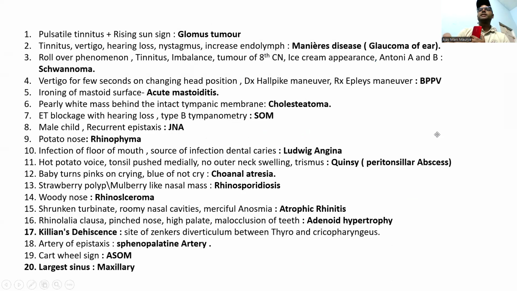Also, guys, there are some extra mileage points from the ENT. I think everyone knows: pulsatile tinnitus, Rising sun sign, glomus tumor, Meniere's disease, schwannoma, BPPV vertigo for a few seconds. This is acute mastoiditis, running ear, pearly white cholesteatoma, ET block with hearing loss. Type B is SOM, serous otitis media. Male child, JNA, juvenile nasopharyngeal angiofibroma, rhinophyma, Ludwig angina. Please, guys, please study this one.